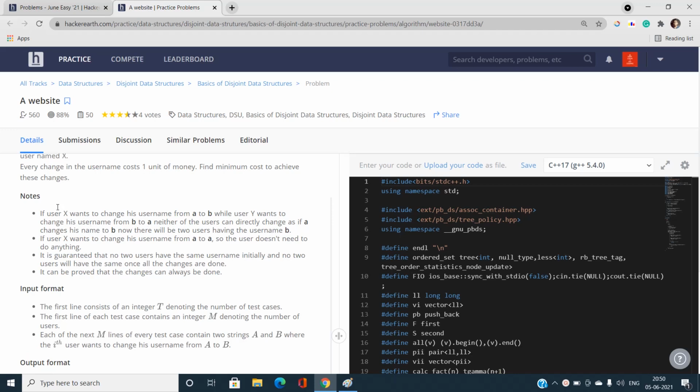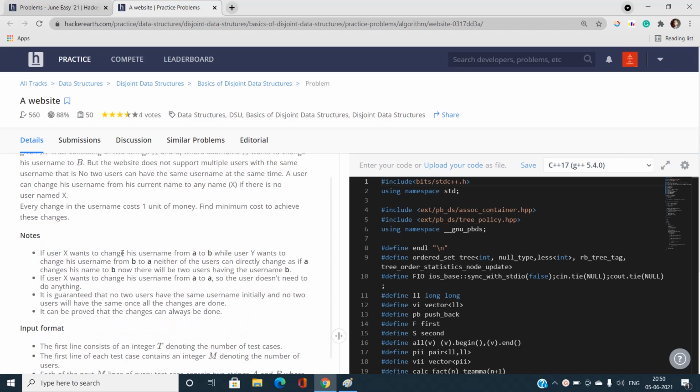There are some notes also. If a user X wants to change his username from A to B, while user Y wants to change his username from B to A, neither of the users can directly change. If A changes his name to B, there already exists another username exactly equal to B, so we cannot change username A to B because B is already present. Also, if X wants to change his username from A to A, the user does not need to do anything because the new username is the same as the current username.